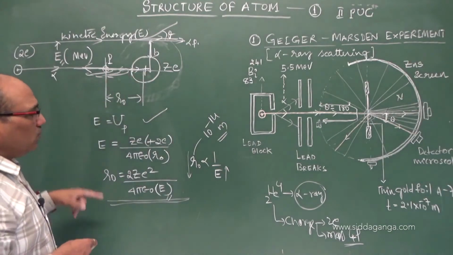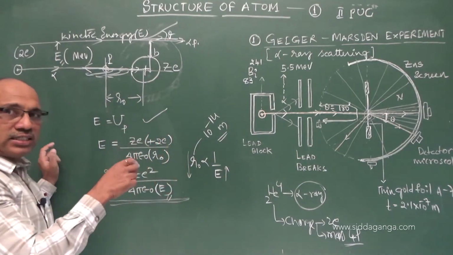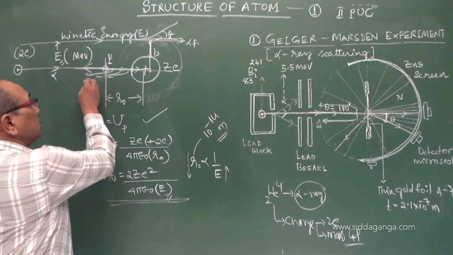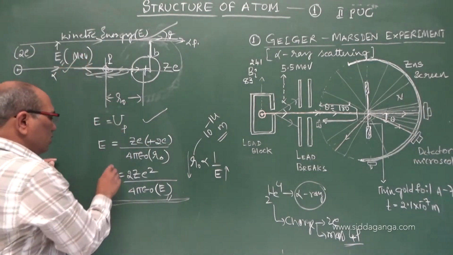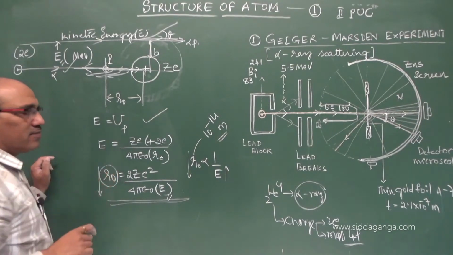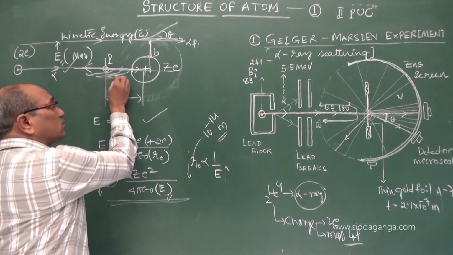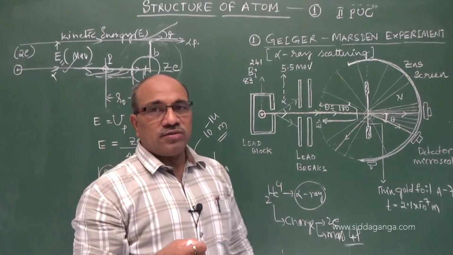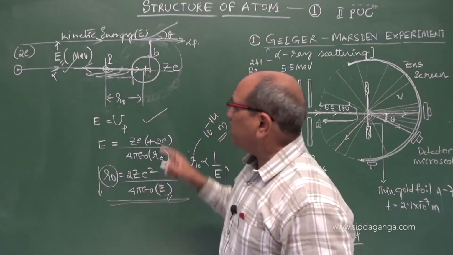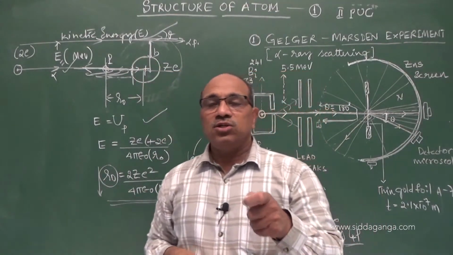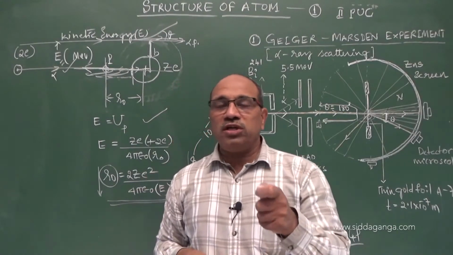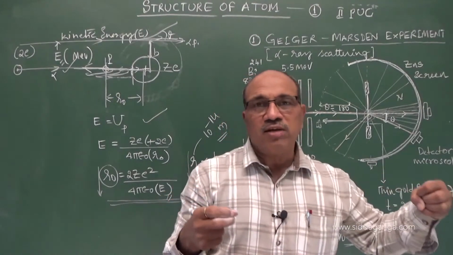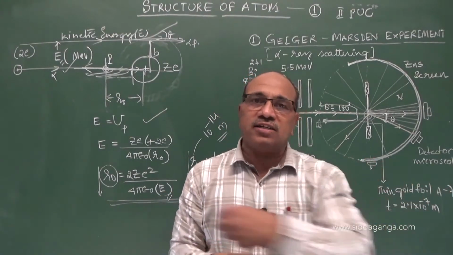But I gave you a hint of how the nuclear size is calculated from this alpha ray experiment. As you increase the energy of the alpha particle, the value of R0 goes on decreasing. When it decreases continuously, at a particular energy it reaches the nucleus. In the nucleus, the strong nuclear force is stronger than the electrostatic repulsive force, and the alpha particle gets absorbed rather than returning.